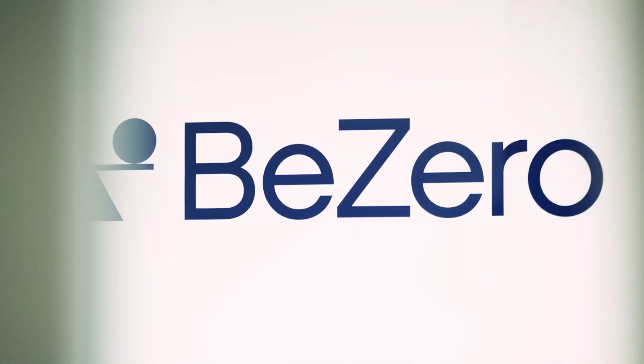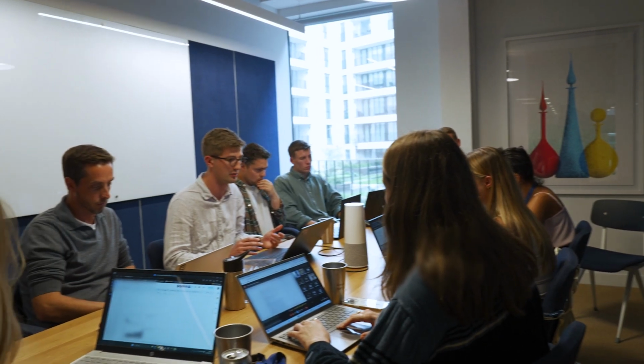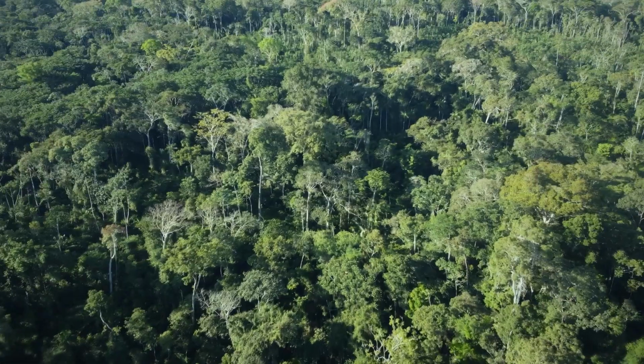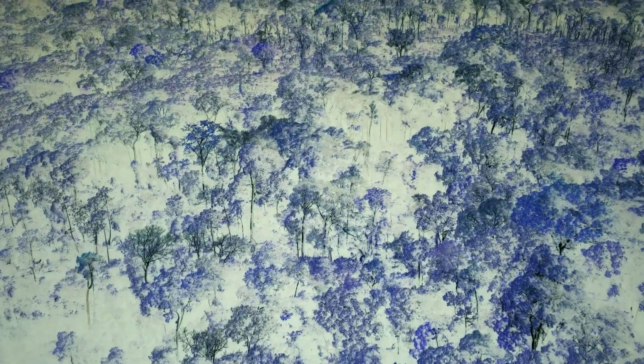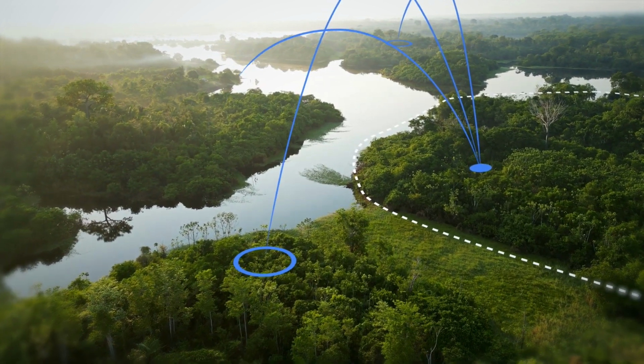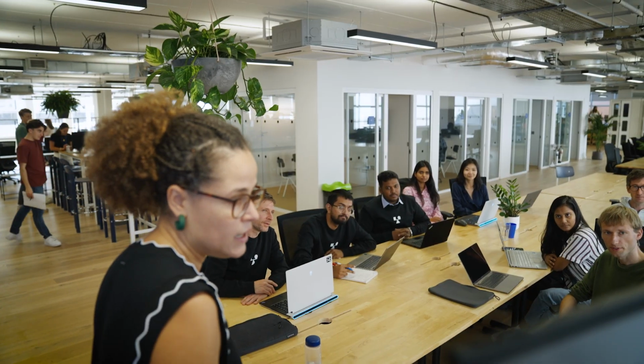Really, the only way to get a credible improvement in quality is to have independent ratings. We use our own independent metrics to assess the additionality of the project. We also have the combination of satellite imagery and over 5,000 biomass field plots that give us additional insight into the dynamics of deforestation and land use change. We look at the surrounding landscape and the baseline scenario that the projects assume.